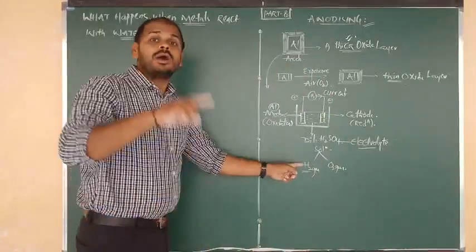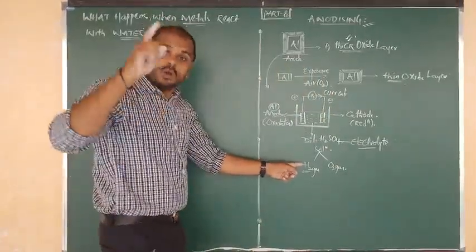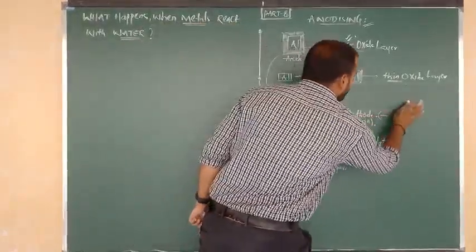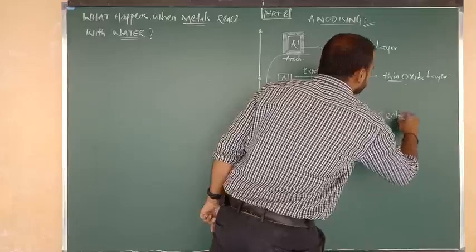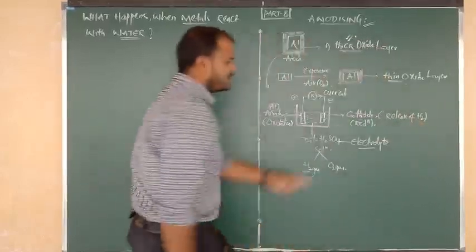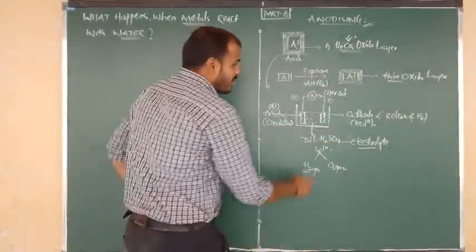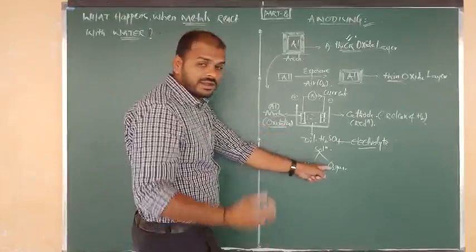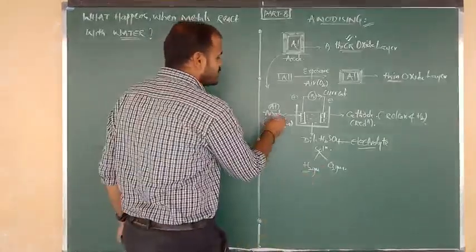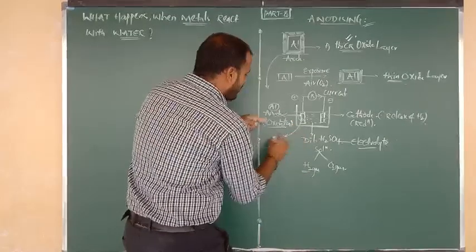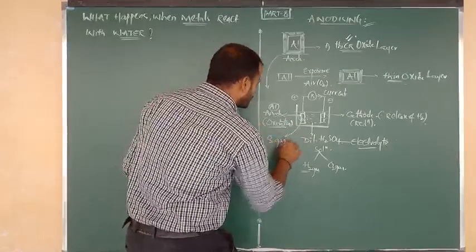H2 gas you are getting after electrolysis, after reduction, nothing but from the surface of the cathode there will be release of H2 gas, due to the process being reduction. Again, after oxidation, what gas are you getting? O2 gas, from the surface of the anode. O2 gas is going to be released.